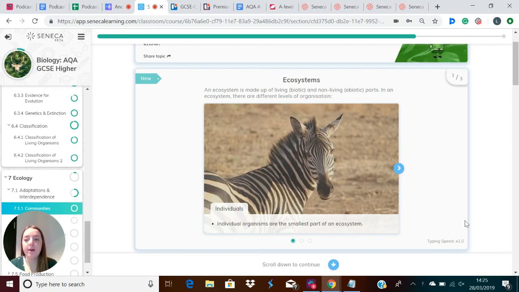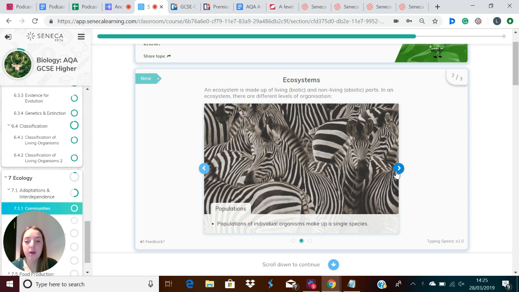To talk to you about communities within an ecosystem. An ecosystem is made up of living and non-living parts, and we refer to these as the biotic parts, which are the living parts, and the abiotic parts, which are the non-living parts. So in an ecosystem, we've got lots of different levels of organisation. The smallest part of an ecosystem is the individual. For example, an individual zebra.